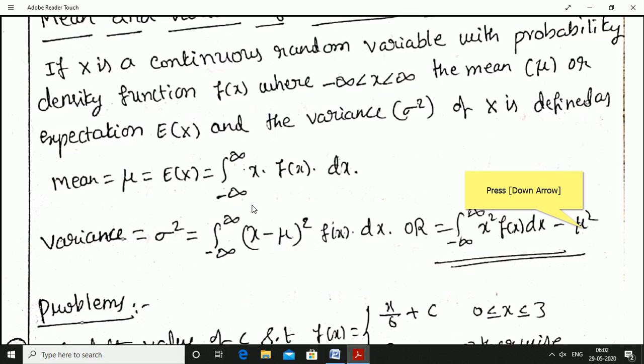This is the expectation or mean of the continuous random variable.